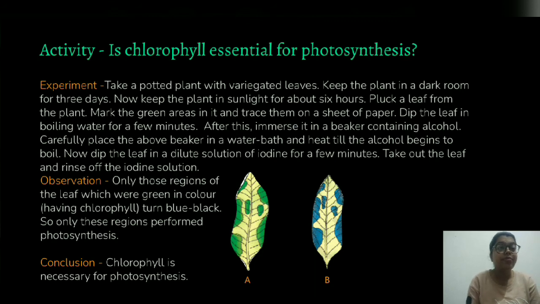So the main motive is the observation you get through this experiment. Only those regions which were green in color turned blue-black. The iodine turned blue-black. So the conclusion is that chlorophyll is necessary for photosynthesis.